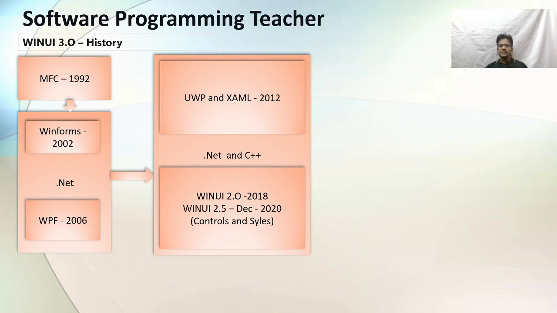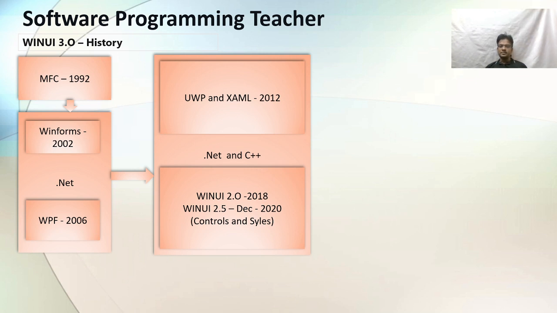WinUI 2.0 they introduced in 2018 and then ended with WinUI 2.5 in December 2020. Now we can feel like everyone knows December 2020 means that is the COVID. Now we can see in December 2020 a new technology in Microsoft. They introduced controls and styles in WinUI 2.5.